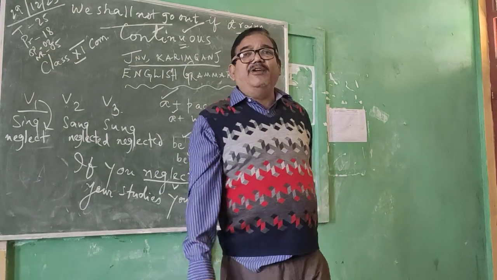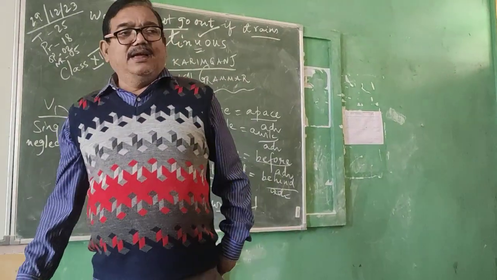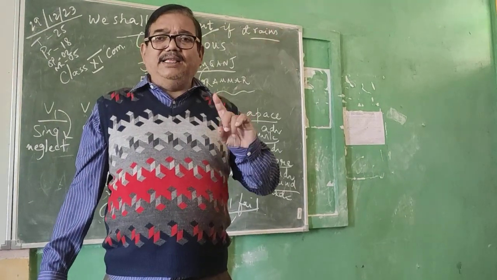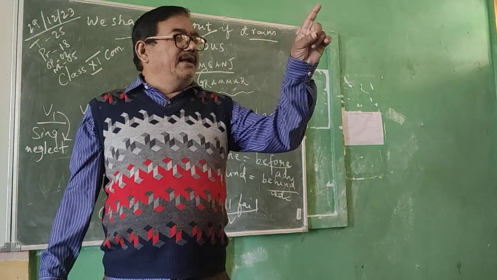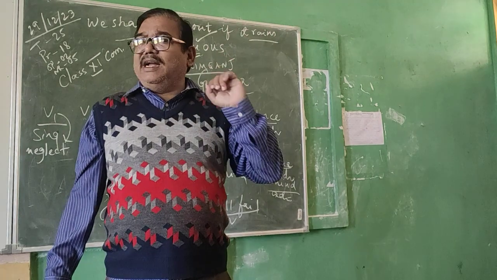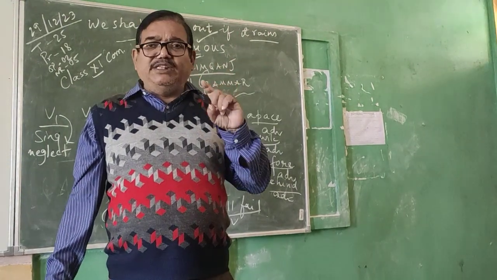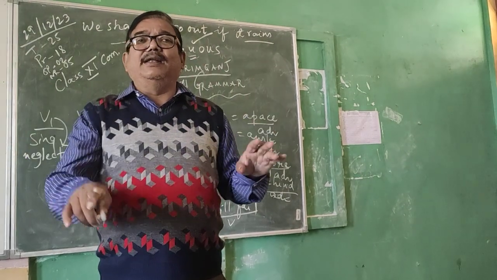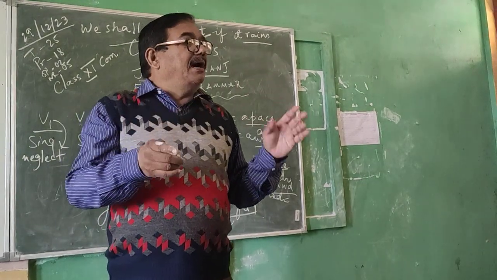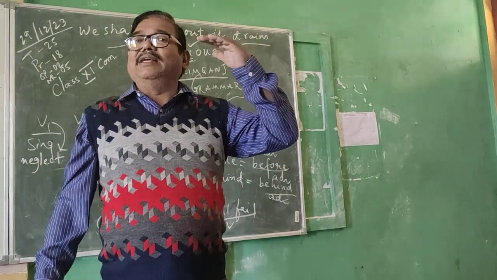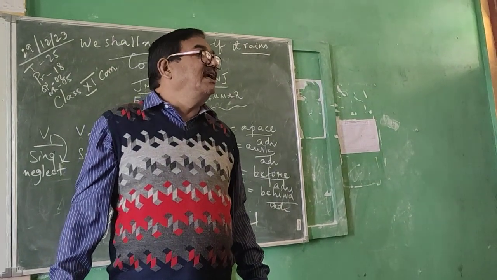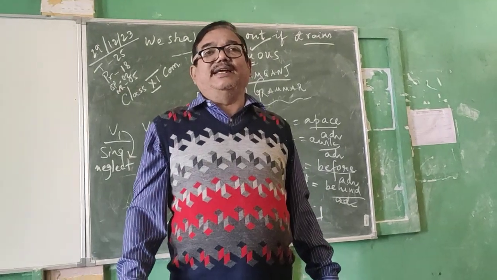Now, it has been raining since Monday last. It has been raining. The rain started on Monday. Today is Friday. Yes, so the action started in the past. The action continued in the past. Rain was there on Tuesday, Wednesday, Thursday, and the action is still continuing in the present. So the verb is in which tense? Present perfect continuous tense. Yes.